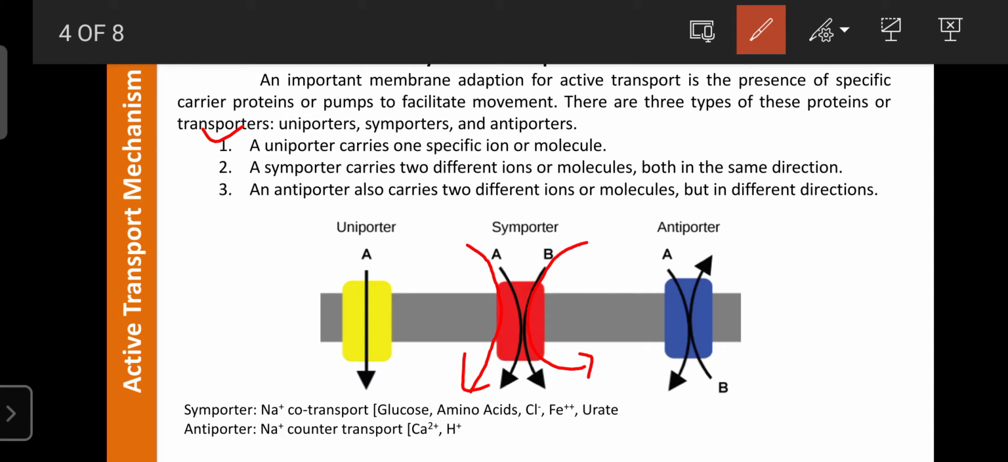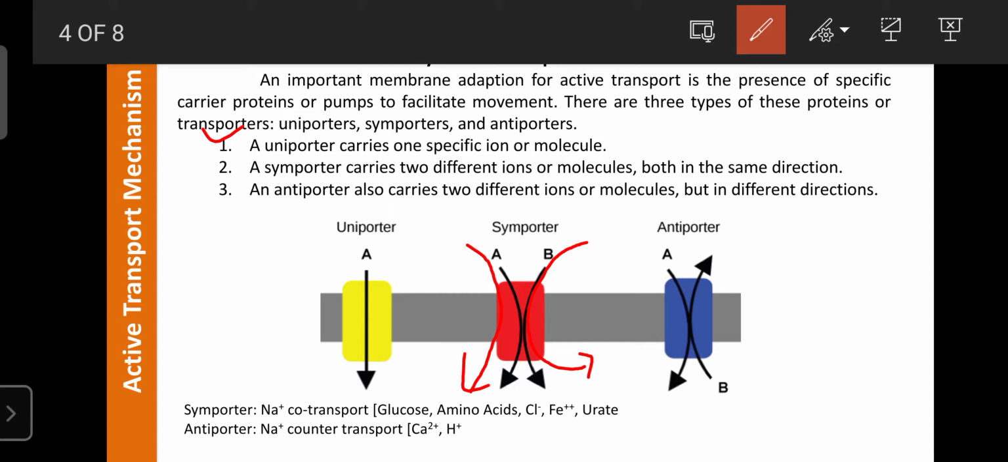Such transport mechanisms, or such proteins, are known as symport carriers, and that mechanism is known as symport transport, where two molecules can be transported from the extracellular fluid into the intracellular fluid in the same direction. An example of a symporter is sodium-glucose co-transport. First sodium is transported, after that it creates energy, and that energy is helpful for the movement of glucose from the extracellular fluid into the intracellular fluid.